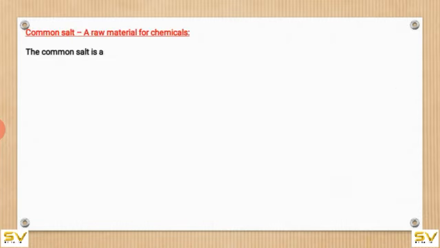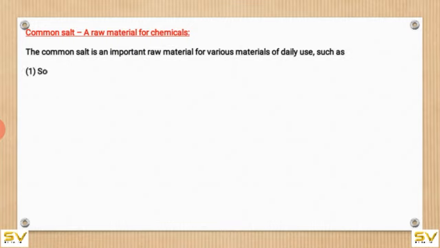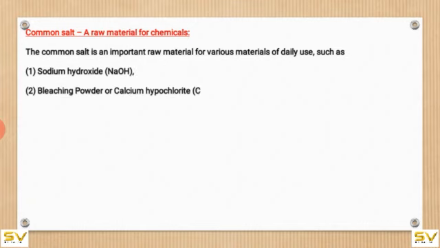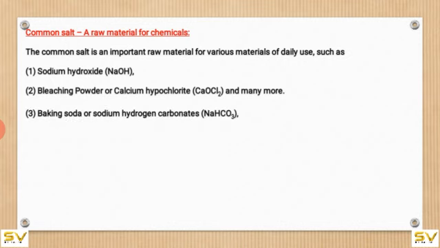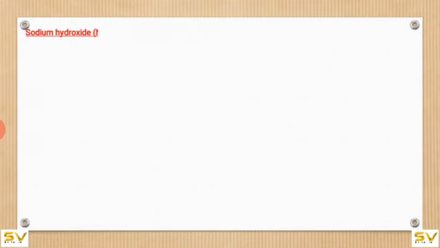Common salt. The common salt is an important raw material for various materials of daily use such as sodium hydroxide, bleaching powder or calcium hypochlorite, baking soda or sodium hydrogen carbonate, and washing soda. These are the materials which are prepared by using common salt as a raw material.